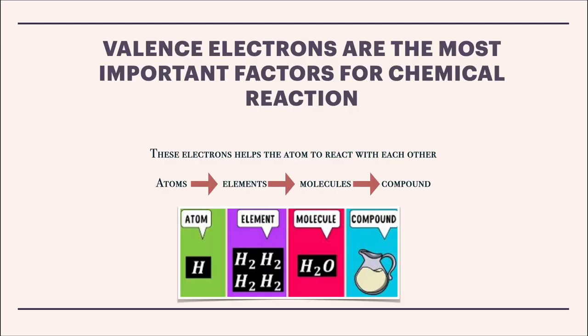Moving on to the next slide, valence electrons are the most important factor for any chemical reaction to happen. These electrons help atoms react with each other. That's how an atom can become an element, an element can become a molecule, and a molecule can become a compound.